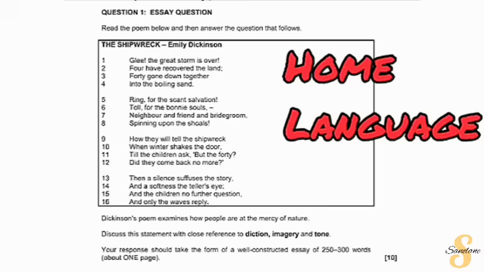First they will give you a poem that you know and are familiar with, most likely one you would have read before, and then under it says: Dixon's poem examines how people are at the mercy of nature. Discuss that statement with close reference to diction, imagery, and tone. Your response should take the form of a well-constructed essay of 250 to 300 words, about 1 page. That means it needs to have an introduction, a body, and a conclusion.